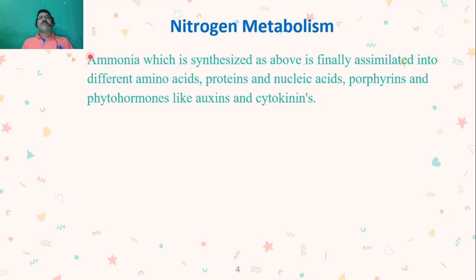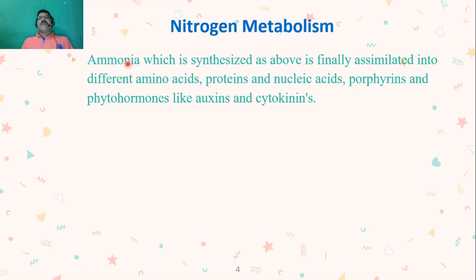Now what happens to this ammonia? The ammonia which is absorbed by the plant is finally assimilated into different amino acids, proteins, nucleic acids, porphyrins and phytohormones like auxins and cytokinins present in the plant.